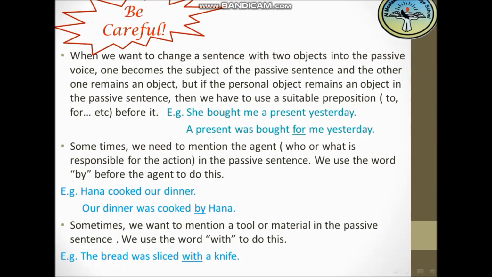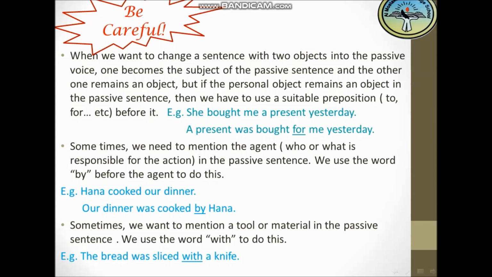Hannah cooked our dinner. So if I put this sentence in the passive voice, I will take the object here to be the new subject, our dinner, and cooked is in the past simple, so I will take the verb be in the past simple, which will be was, and for cooked I will take the past participle form of it and put it after the verb be. So it will be our dinner was cooked, and if I want to put the doer of the verb, or the agent, I will put by before it. So the sentence will be our dinner was cooked by Hannah.